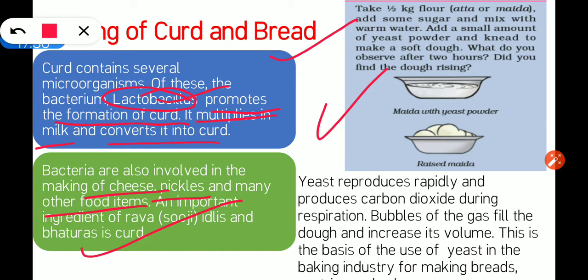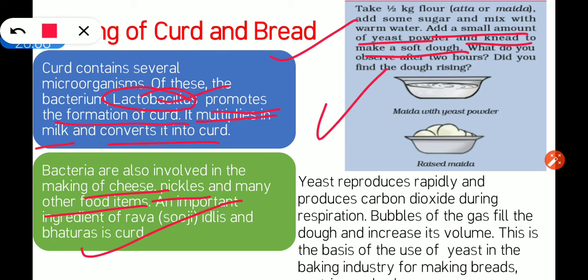Okay, add some sugar and mix with warm water. You have to take half kg of atta. It can be wheat atta or maida. So you have to add some sugar in it and mix it with warm water, and then add a small amount of yeast powder. Yeast is a fungi. Yeast powder is made from fungi. Okay, so we'll add a small amount of yeast powder, and need to make a soft dough. Okay, we'll make soft dough out of that.